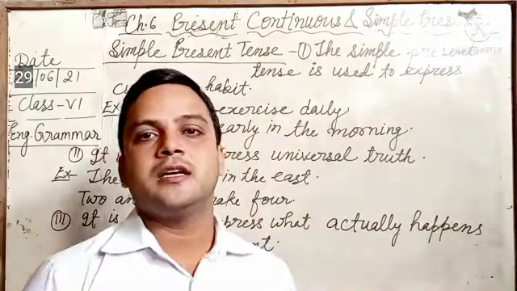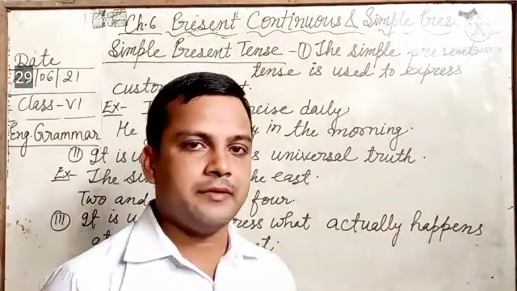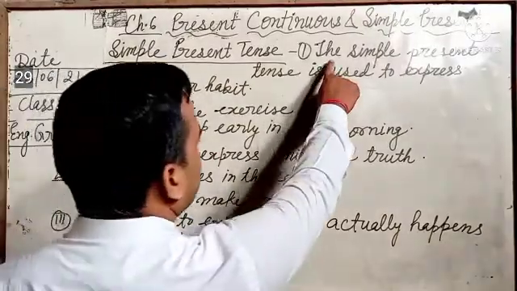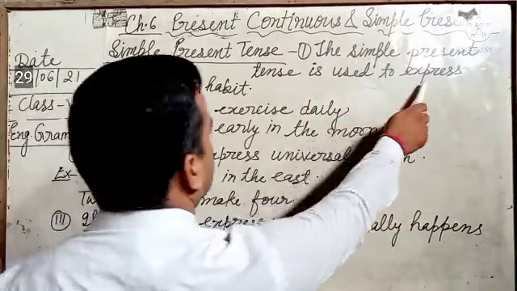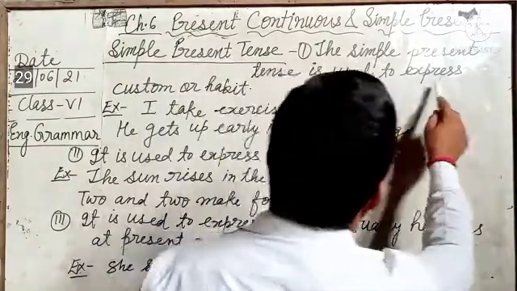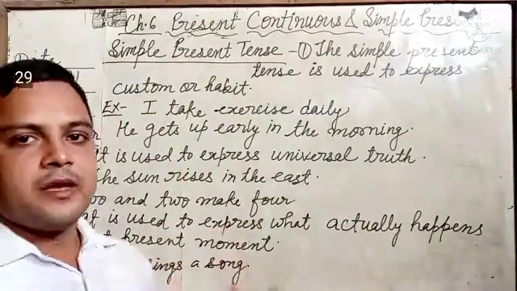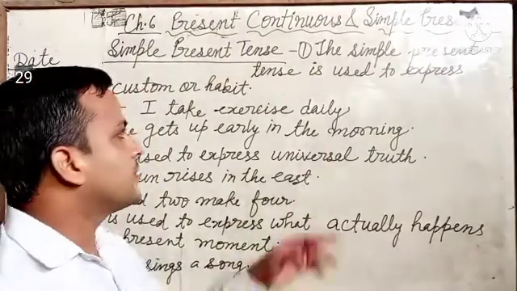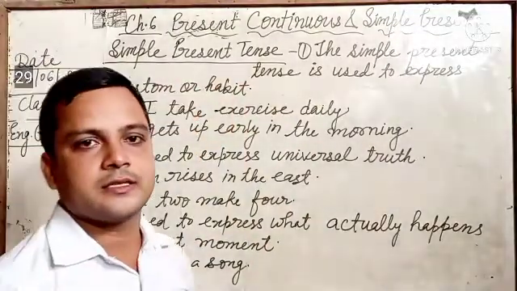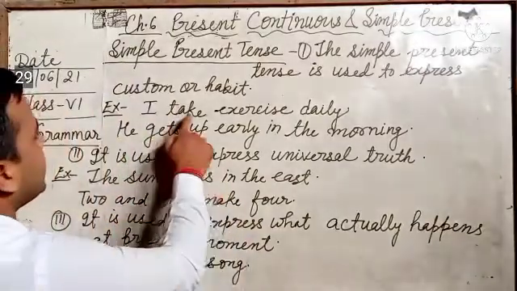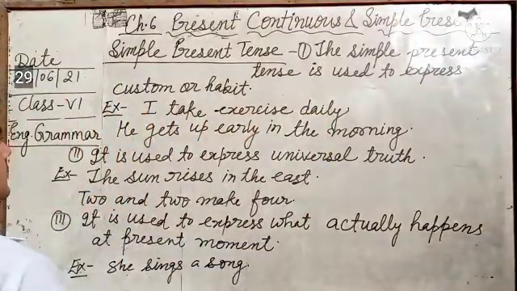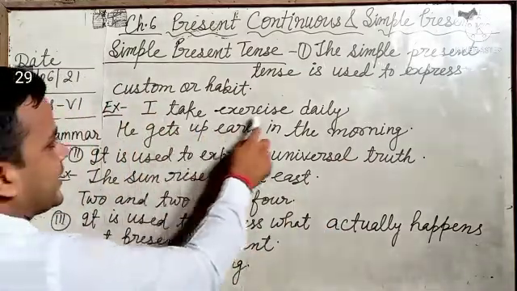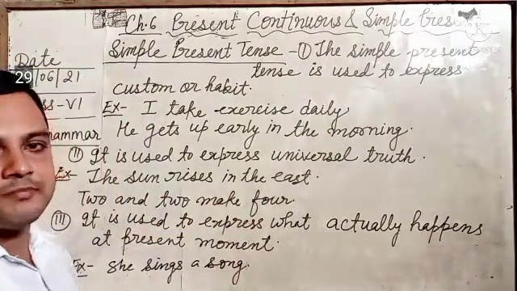Students, I have written the uses of simple present tense. I have written where we use simple present tense. So just see here. The simple present tense is used to express custom or habit. Whenever we have to express our custom or somebody's habit, then we use simple present tense. See the example. I take exercise daily. He gets up early in the morning. I take exercise daily means it is the habit of someone.